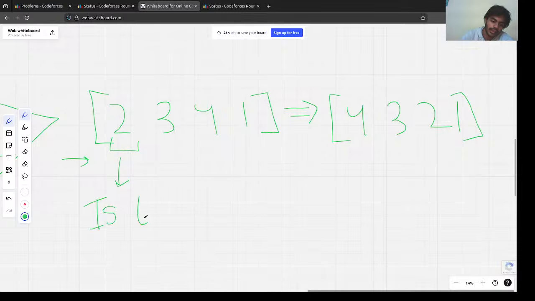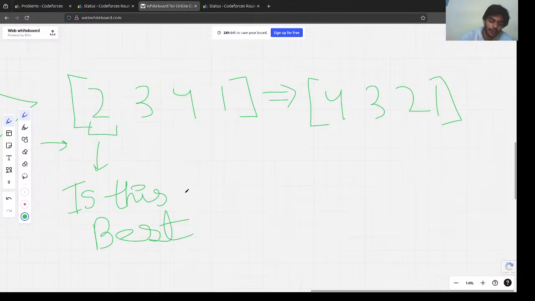If yes, we move forward. Otherwise we do the operation.